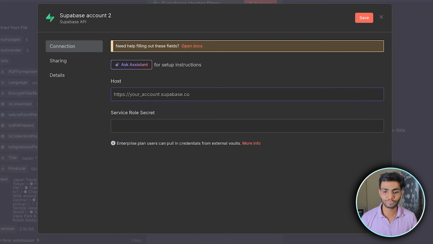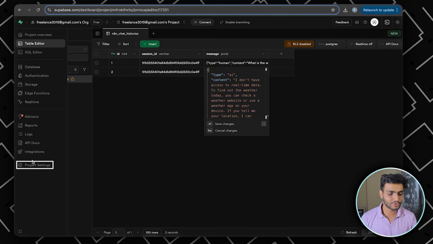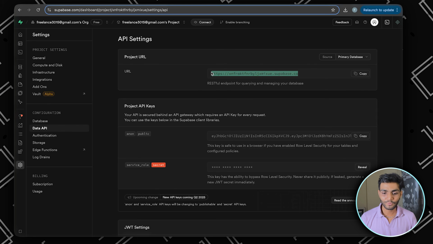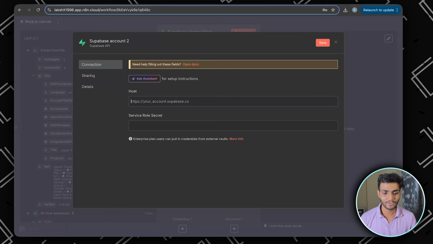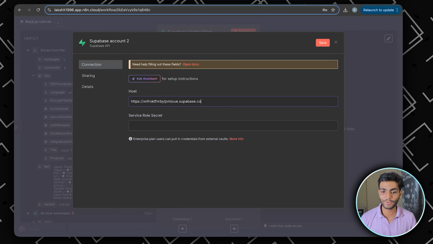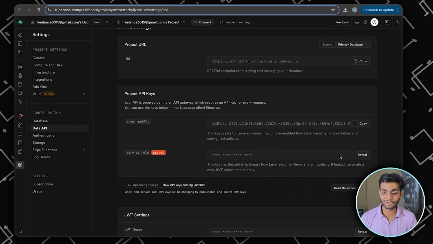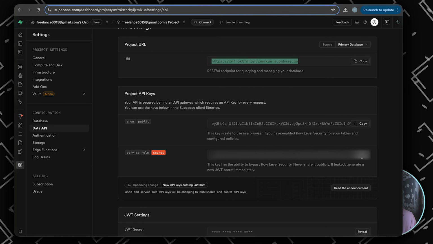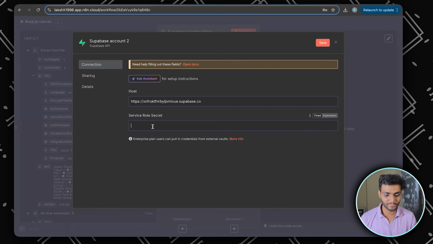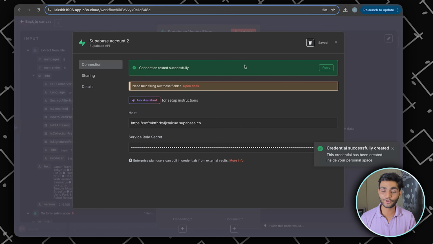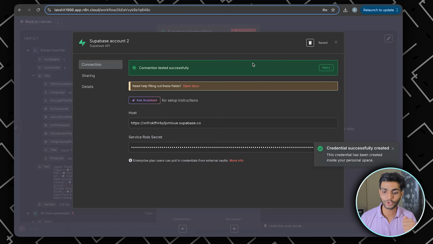So for this, we'll go to Supabase. On the left hand side, go to project settings. In the data API, as you can see, this is the project URL. Let's copy this and paste it over here. Let's go back again. Now in the service role, you can see we have this secret part over here. So reveal, copy, and we paste it over here. Let's do the save. We get the connection as successful. So we got the green part over here. That's good. You are good to go now.